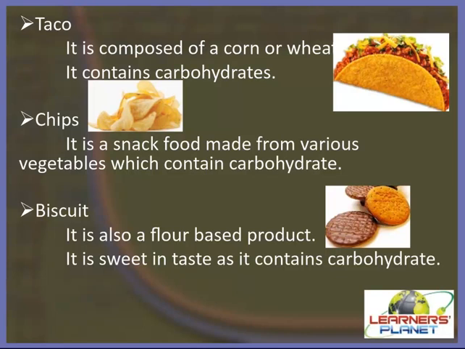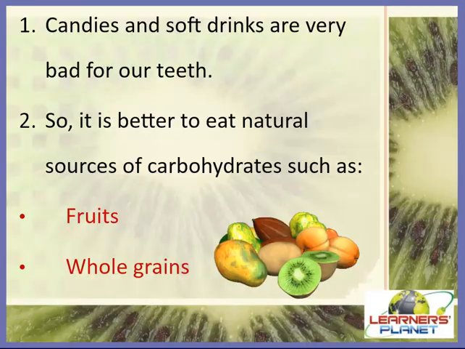Alright children, so I hope that you are clear with the food group called carbohydrate, right? Candies and soft drinks are very bad for our teeth. So always remember that you should consume less candies and soft drinks.